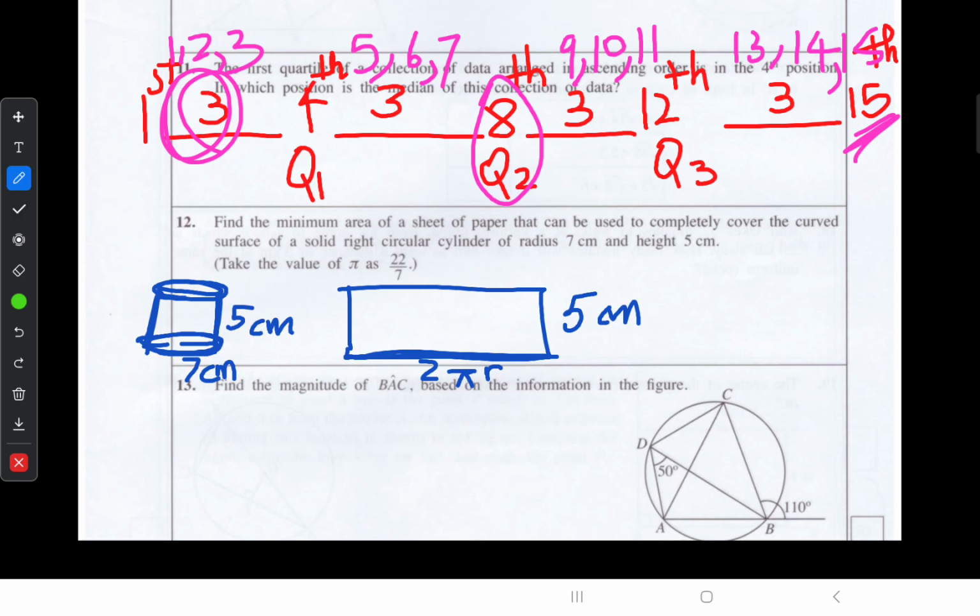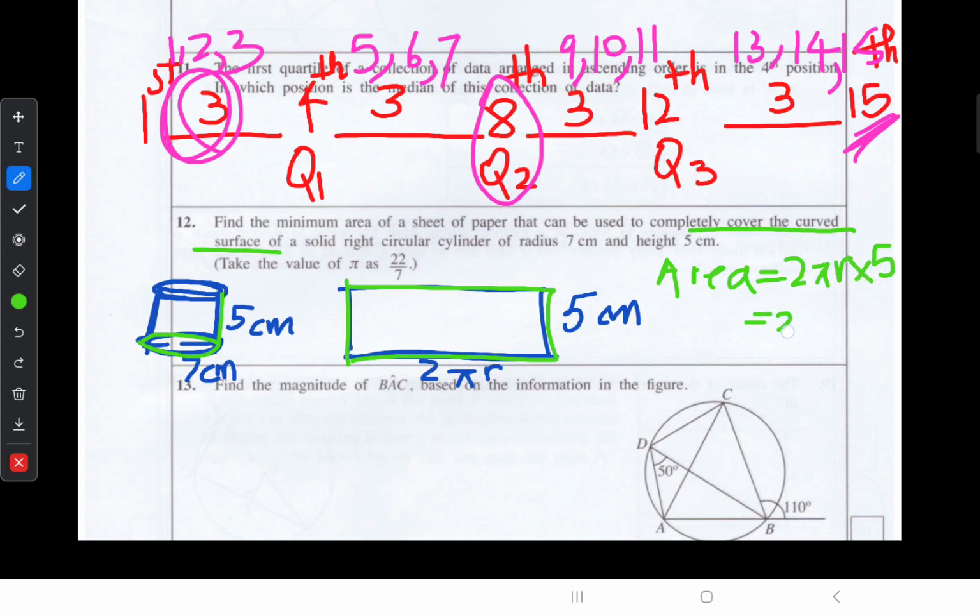Find the minimum area of a sheet of paper that can be used to completely cover the curved surface. Imagine when we cut and open, you can see a rectangular shape. In that, the circumference becomes its length and the height becomes the width. To find the area of this rectangle, area equals 2 pi r multiplied with the width, that is 5.